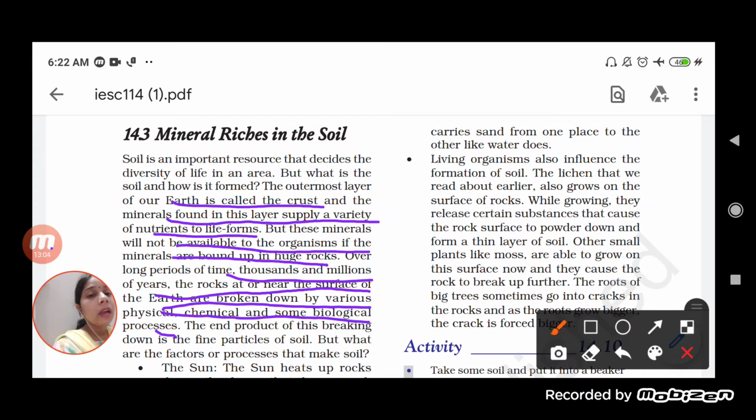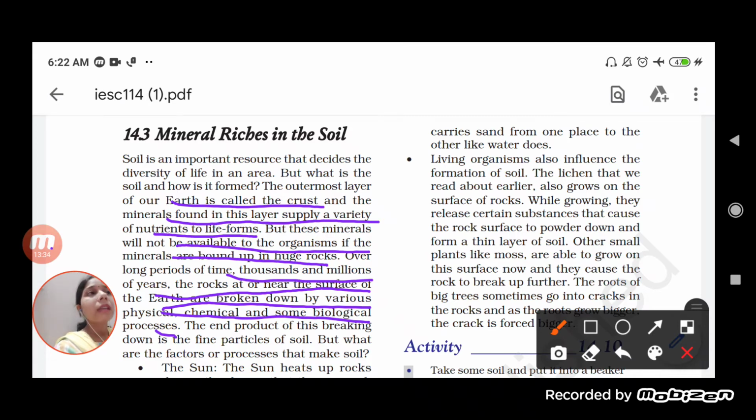Now see here, it is written that the outermost layer of the earth is called the crust, and the minerals found in this layer supply a variety of nutrients to all living forms. Yes, we also get the nutrients from it. How? Plants obtain the nutrients from the soil, and we get that nutrient from the plants itself.